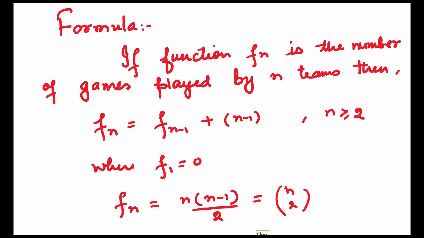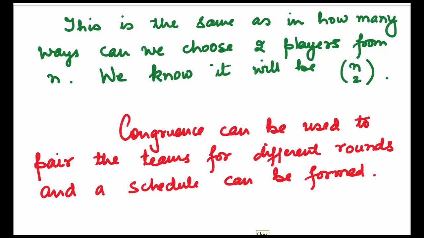You have already seen in the handshake problem also, the total number of handshakes was n into n minus 1 upon 2. It is the same as in how many ways can we choose two players from n. We know it will be nC2. Congruence can be used to pair the teams for different rounds and a schedule can be formed.